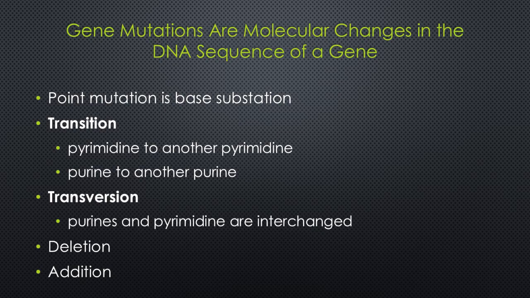A change of a pyrimidine to another pyrimidine such as C to T, or a purine to another purine such as A to G, is called a transition. This type of mutation is more common than the transversion, in which purines and pyrimidines are interchanged. For example, a T to G change.